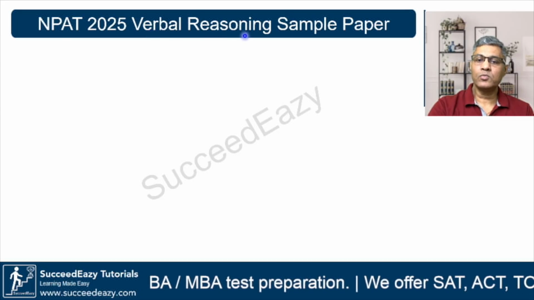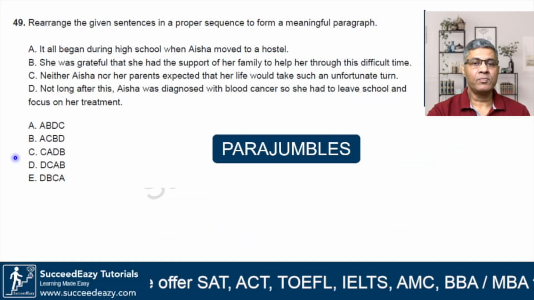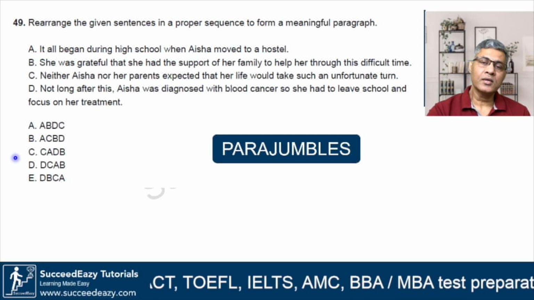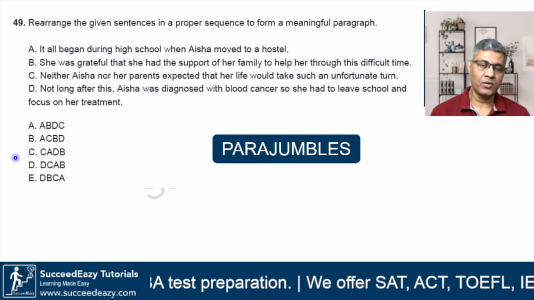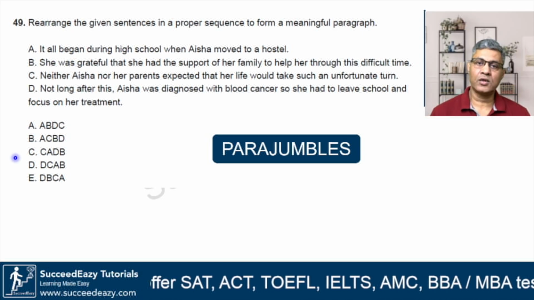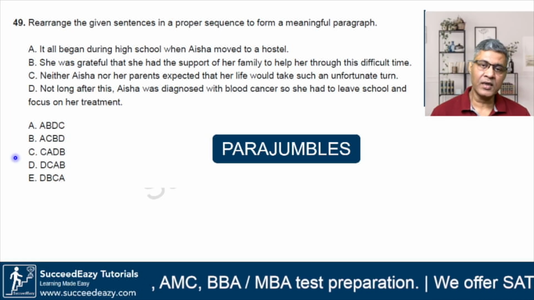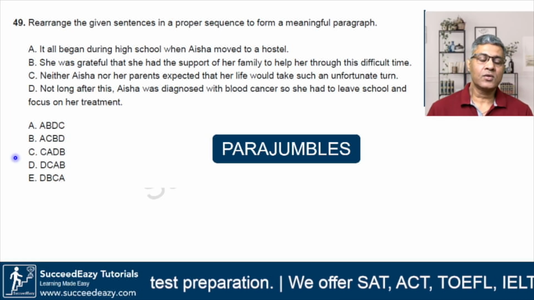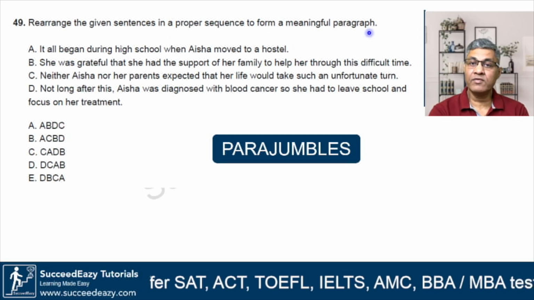NPAT 2025 verbal reasoning sample paper. Let's look at another type of question. This is about parajumbles. Parajumbles are what? They are questions that give you different statements or sentences. You need to put all the sentences in a proper order, in a logical order to make a meaningful paragraph, which is grammatically correct as well as logically correct. So let's look at rearranging the given sentences in a proper sequence to form a meaningful paragraph.